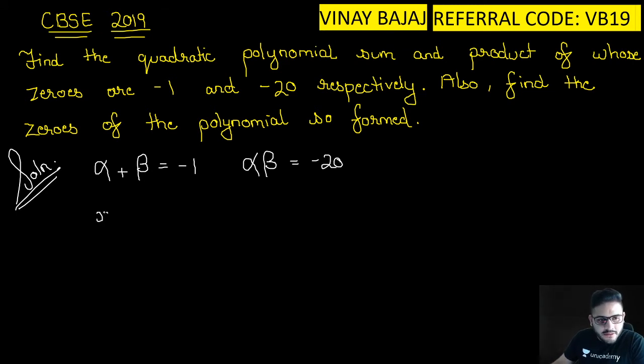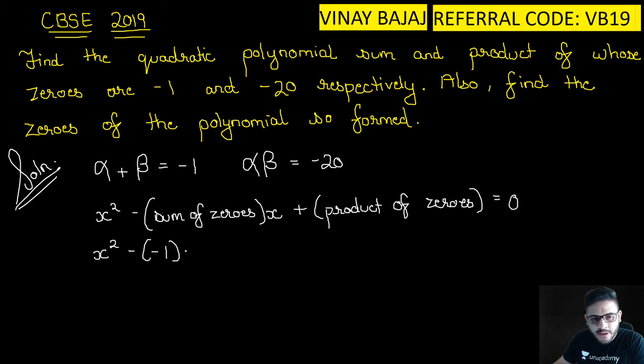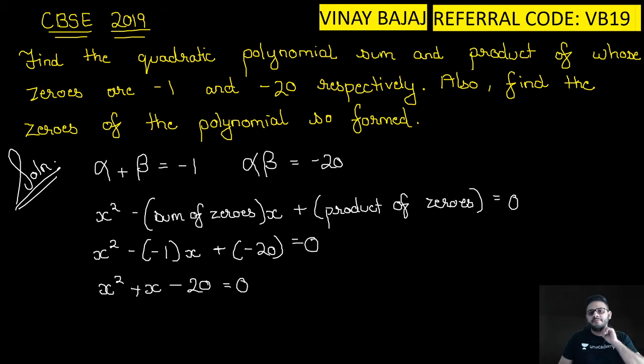Now we know that x square minus the sum of zeros into x plus the product of zeros is equal to 0. So here we have x square minus bracket open minus 1 x plus bracket open minus 20. So you get x square plus x minus 20 is equal to 0. So this is nothing but my quadratic polynomial.